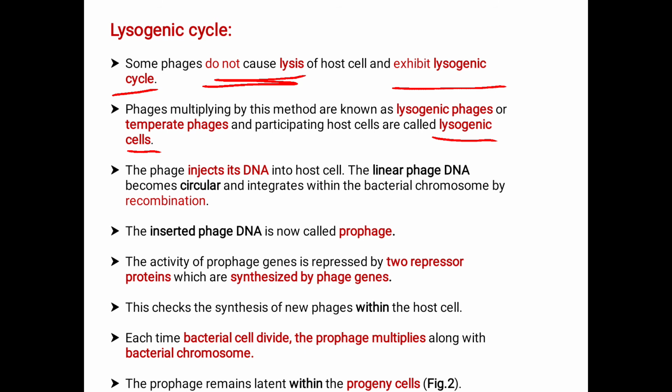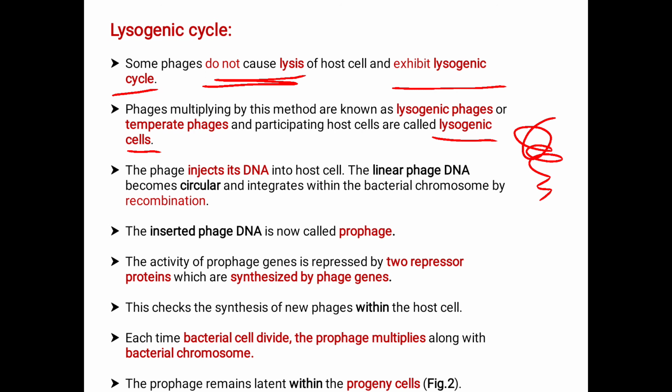The phage injects its DNA into the host cell. First it injects its DNA into the host cell. The linear phage DNA becomes circular. When it injects its DNA, it is in this form.